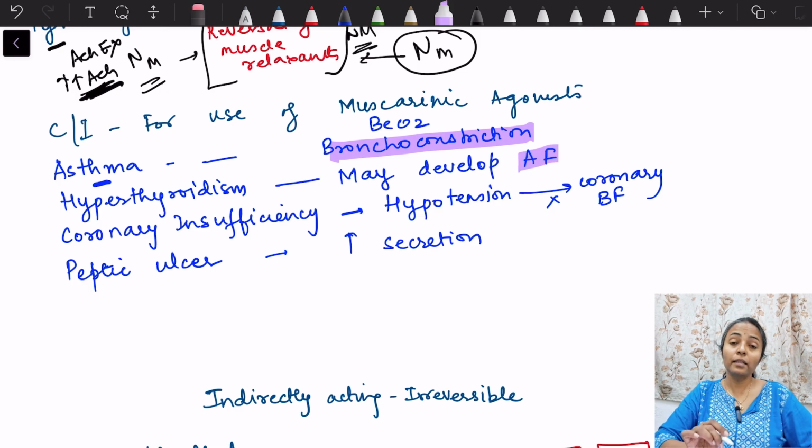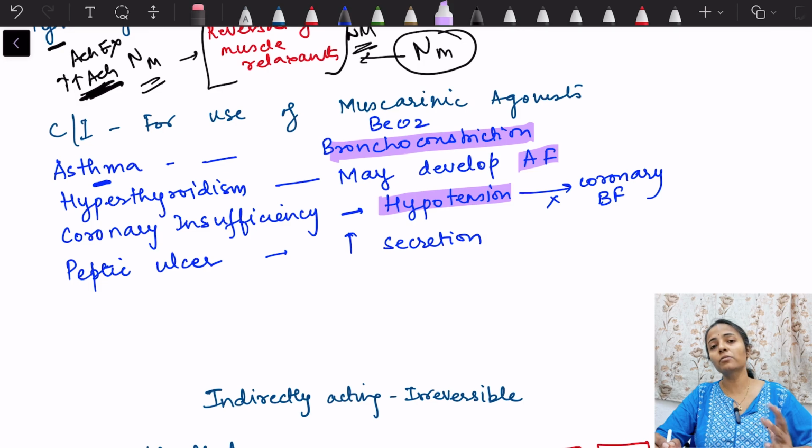Okay, then these parasympathomimetics should not be used if there is presence of coronary block, coronary insufficiency, that is decrease in coronary blood flow, because there are chances that they will cause hypotension, isn't it? We said that acetylcholine can act on the M3 receptors on the blood vessels, so these parasympathomimetics also can act on the blood vessels. There will be increased release of nitric oxide and there will be hypotension. So we should not give that, because hypotension which occurs can decrease the coronary blood flow.